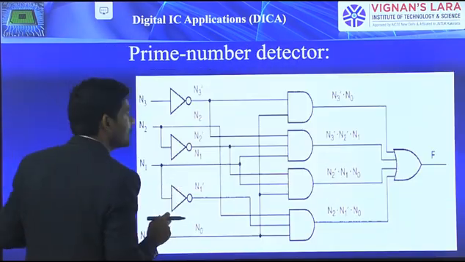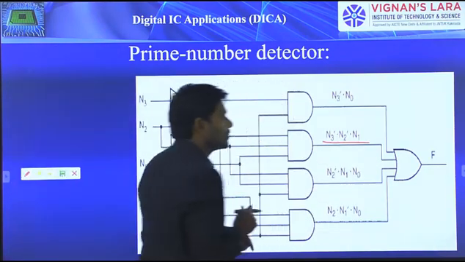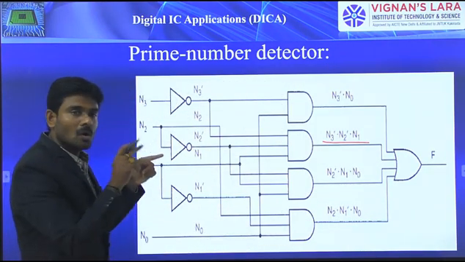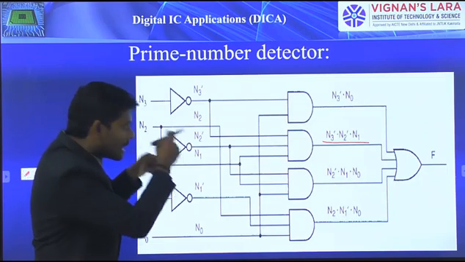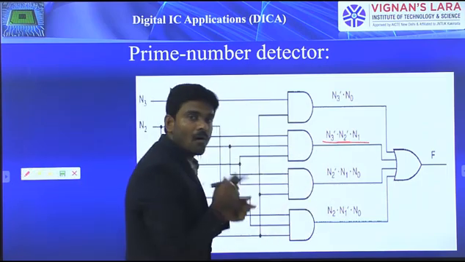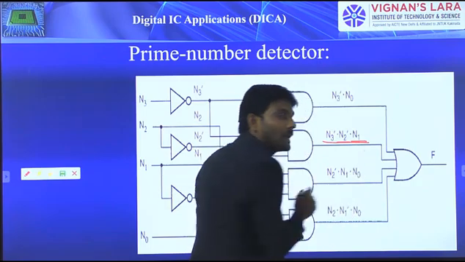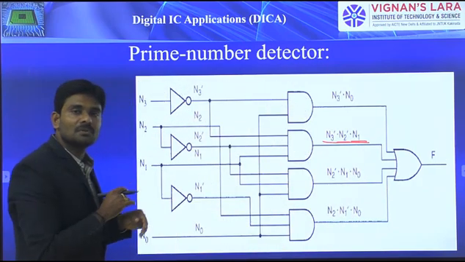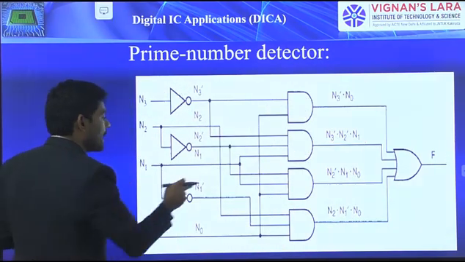Coming to the second one: N3 bar, that means NOT operation on N3, AND with NOT operation on N2, AND with N1. That is what you are supposed to represent in that particular program.